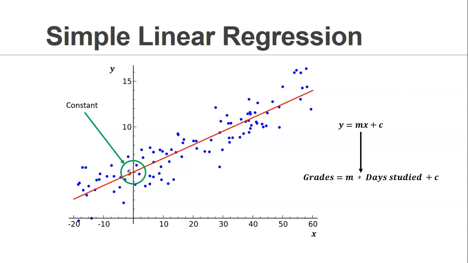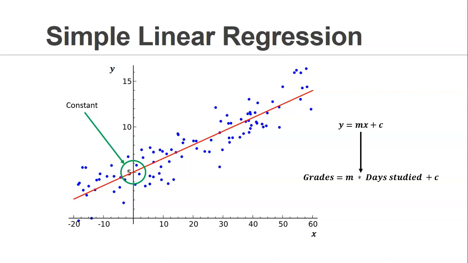Now we are dealing with a very simple linear regression. We have taken the assumption that data is completely linear in our case. So that is our assumption, that our data will be linear, and we are trying to fit that data with the help of this y is equal to mx plus c kind of linear line.